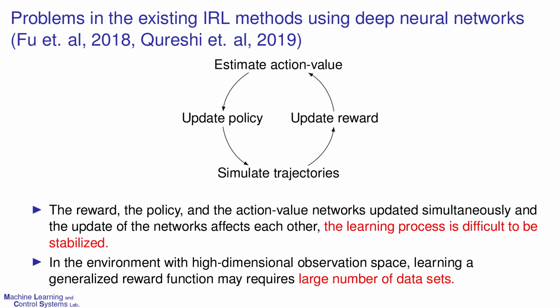These problems may worsen if the system stability depends on the reward function. Moreover, a high-dimensional observation space requires more weight parameters of deep neural networks. It finally requires more data sets.